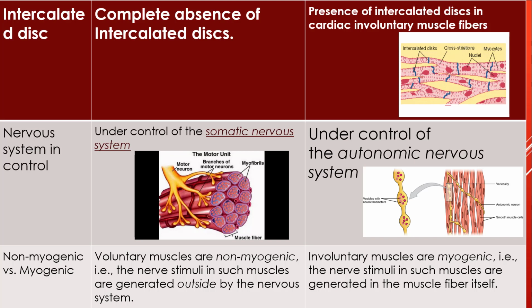They are controlled by the nervous system. So involuntary muscles are myogenic and voluntary muscles are non-myogenic. They are controlled by the stimulus from the nervous system.